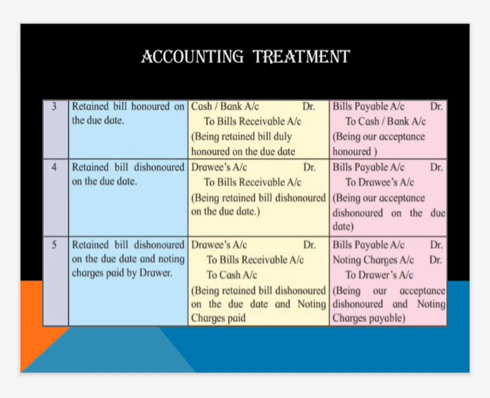Then, retained bill dishonored on the due date and noting charges paid by the drawer. Now here, drawee's account debit to bills receivable account and to cash account, so here we have credited cash account. These noting charges are first paid by the drawer and will be borne by the drawee later on. That is why in the books of the drawee, bills payable account debit, noting charges account debit to drawer's account.